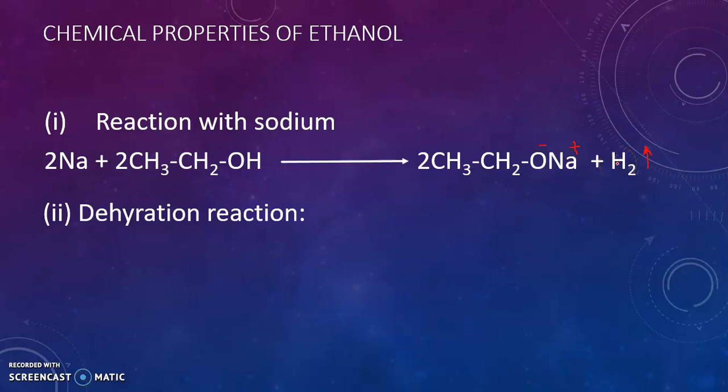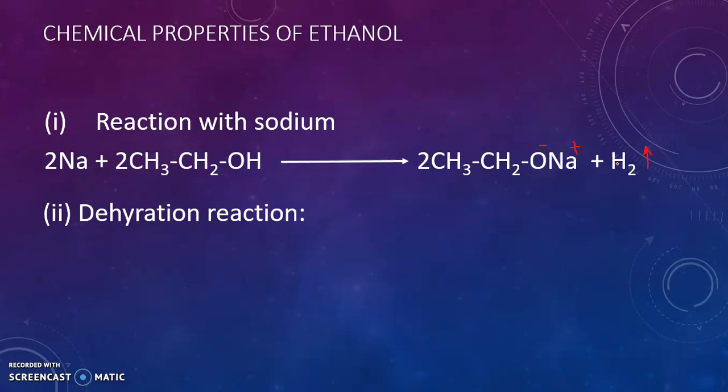This hydrogen gas is liberated in the form of effervescence, continuous evolution of bubbles. So in a sample, if you wish to detect the presence of ethanol, you just put a piece of sodium. If hydrogen is liberated, if you find continuous evolution of bubbles, then the sample contains ethanol. So this reaction is used to detect the presence of ethanol.